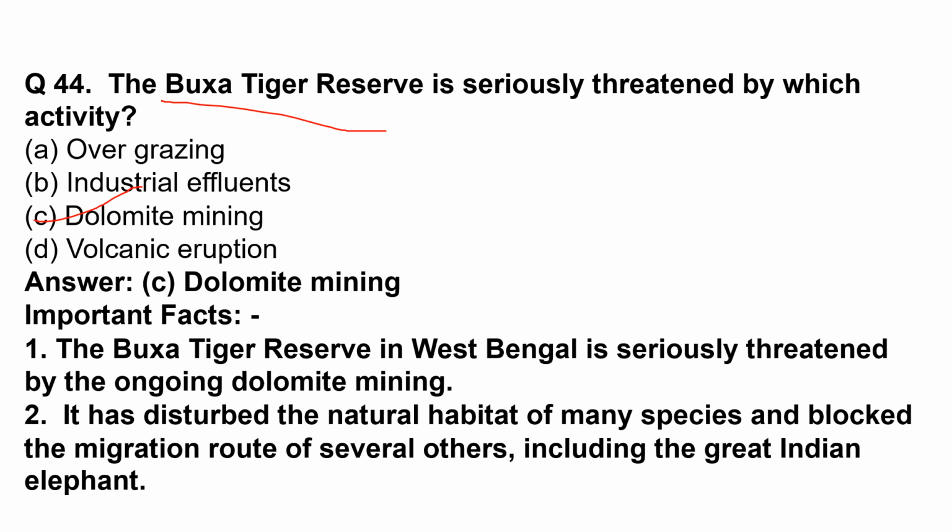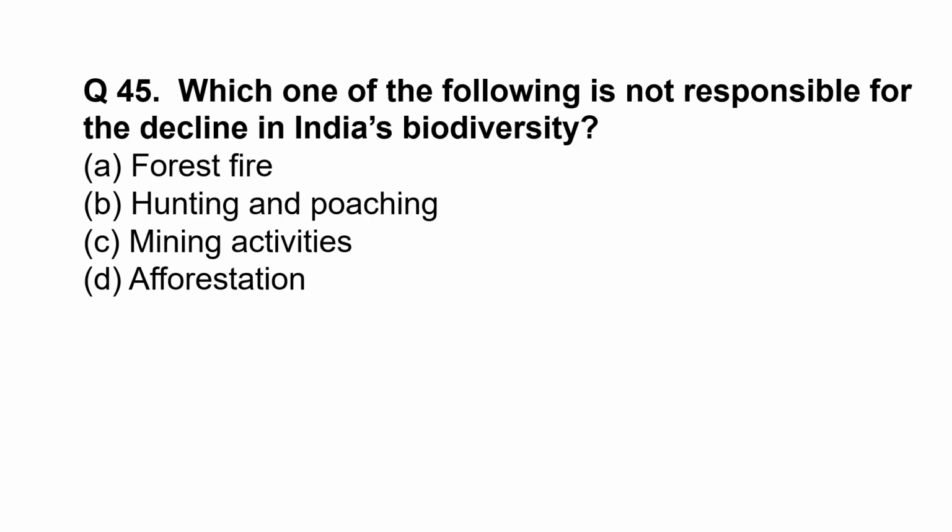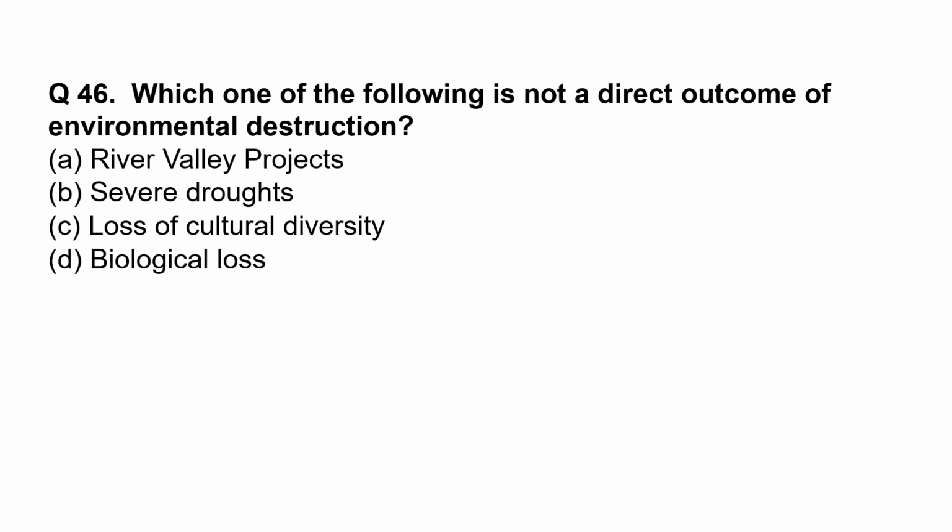Which one of the following is not responsible for the decline in India's biodiversity? The correct option is option D, afforestation. Which one of the following is not a direct outcome of environmental destruction? Severe droughts.